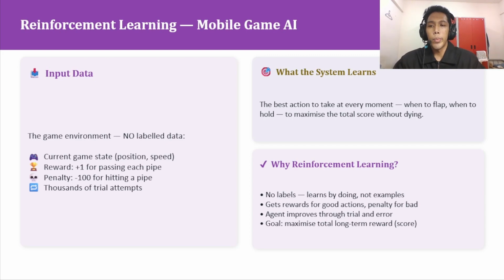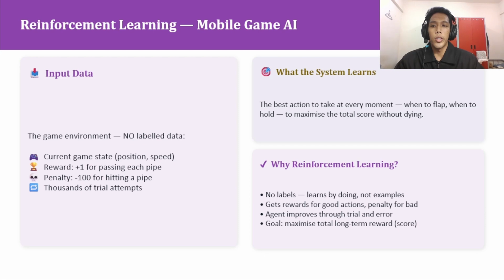In this scenario, the input data comes directly from the game environment, meaning there is no labeled data. The system looks at the current game state, such as its position and speed. Throughout thousands of trial attempts, the system receives a reward of +1 for passing each pipe and a heavy penalty of -100 for hitting a pipe. So, what does the system learn from this? It learns the best action to take at every exact moment, such as when to flap and when to hold, in order to maximize the total score without dying.